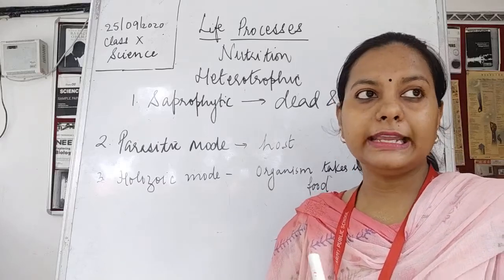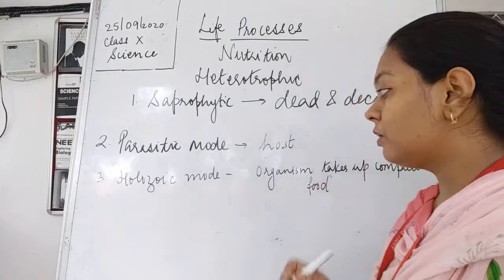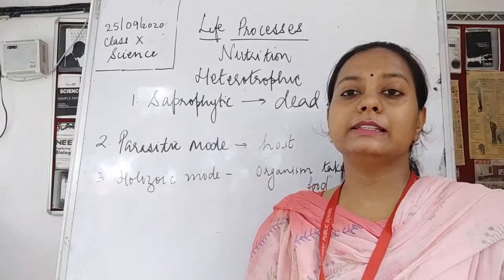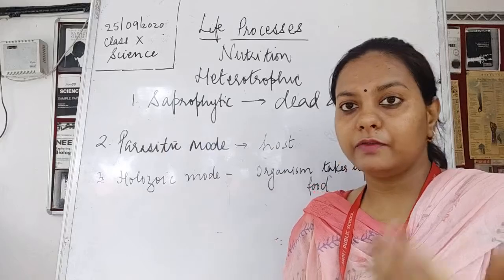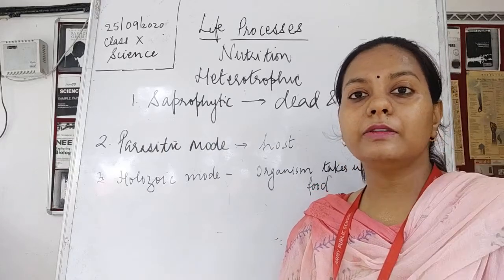Now, children, we are eating rice, wheat, vegetables, fruits. We are not eating carbohydrate. We are not taking out the nutrient from the rice, like carbohydrate being extracted from the rice and then we are eating it up. No, it's not like that, children. We are eating the complete food.